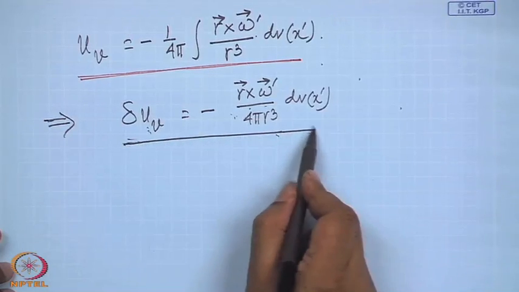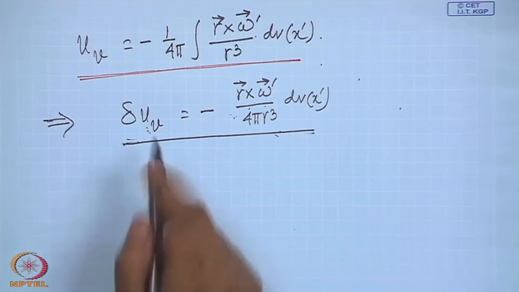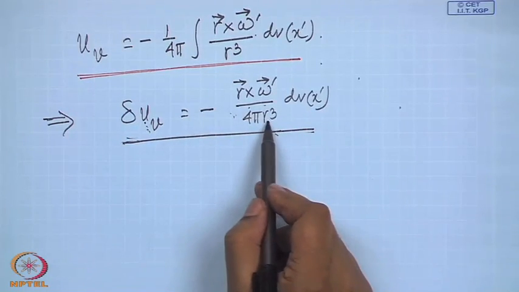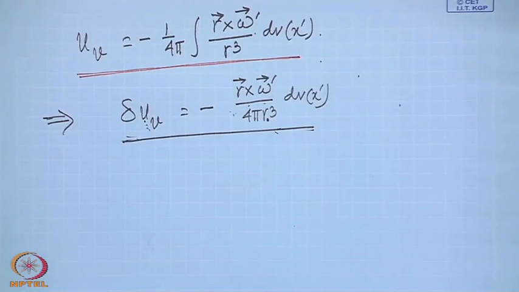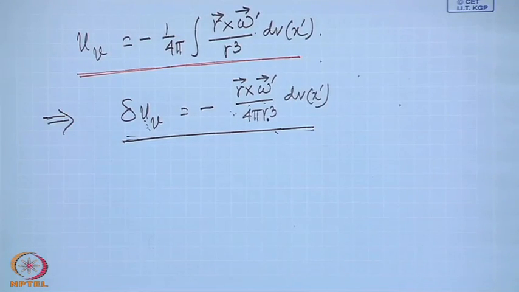And following that, sometimes we may call this the velocity field induced at a point r distance away due to a vorticity present at that point, or vortex distribution given by omega prime dV. Like we say that if there is an electric current flowing through a conductor, it induces a magnetic field, in the same manner it is also said that if there is a vorticity with this vorticity distribution, it will induce a velocity field at that point.